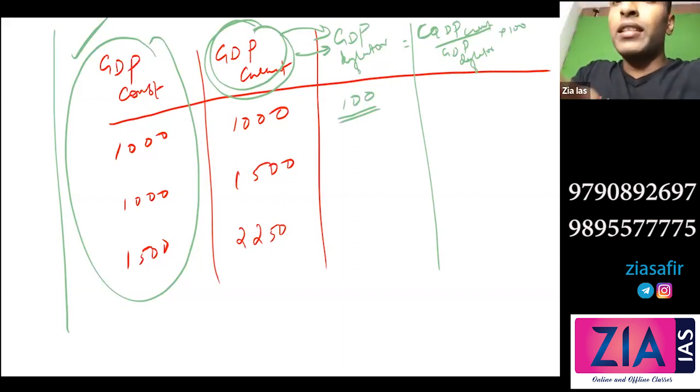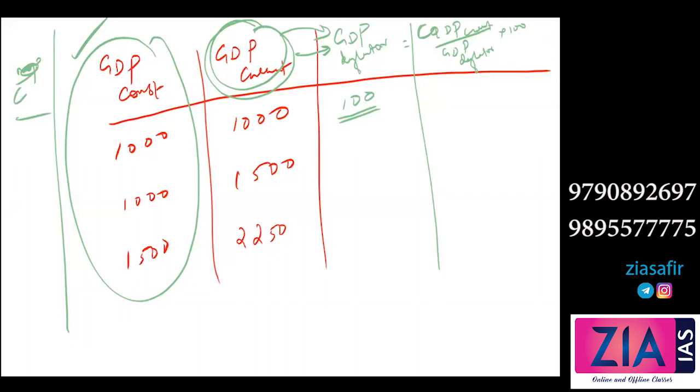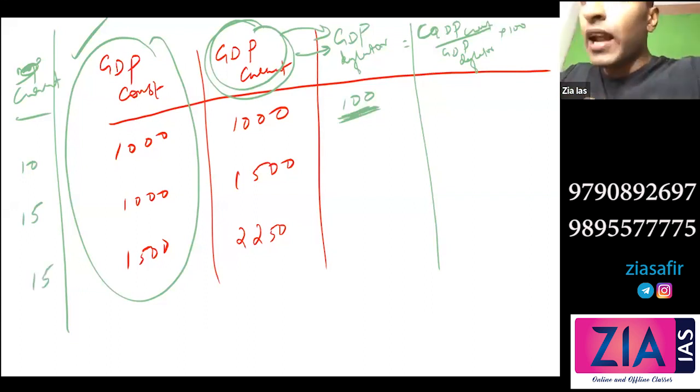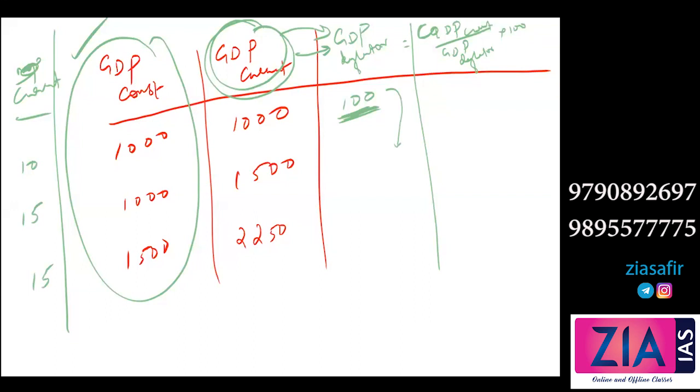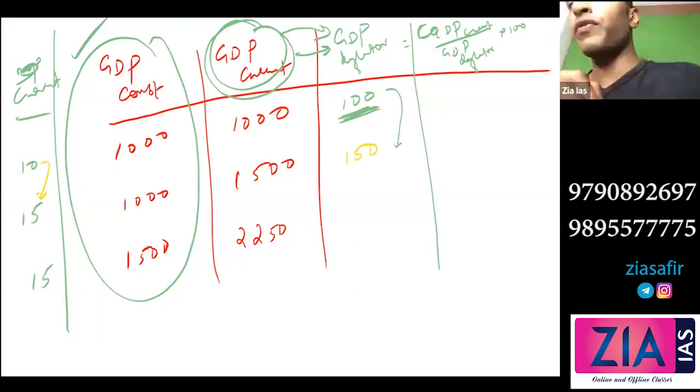So can you tell me the price which I've given you, the current prices, not market price, current price? 10, inflation 15, 15. So starting from 100, what will be this value next year? You can see the current price. There is a change of how much? 50%. So can I write it as 150? Yes, 150 will be the next year. And is there any change from 15 to 15? No change, so this will again be 150.